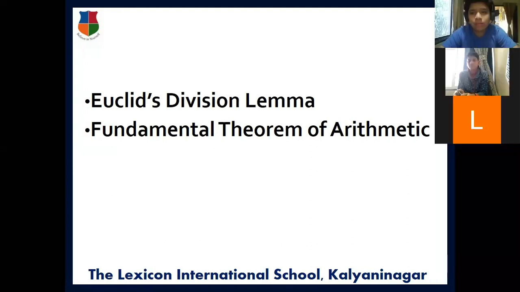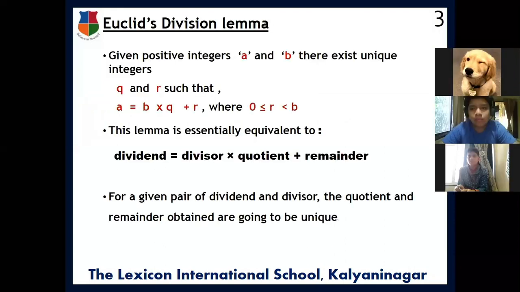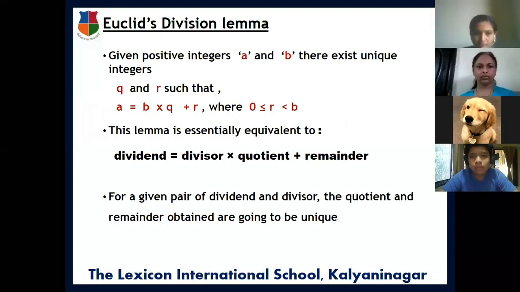First, Euclid's division lemma. Last year we learned the name Euclid for Euclid's geometry, but this is different. Euclid's division lemma is for arithmetic, for numbers. It is actually a familiar thing which we have learned till now, but with a new name. Here, given two positive integers, suppose we consider them as a and b, there exist